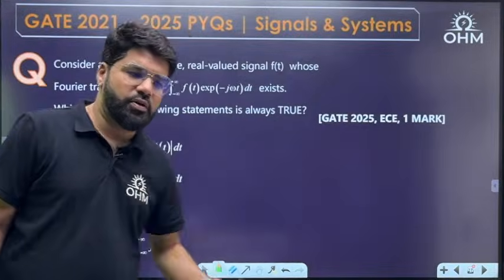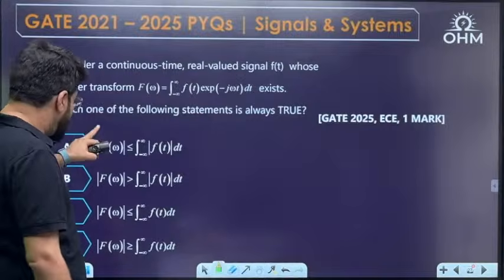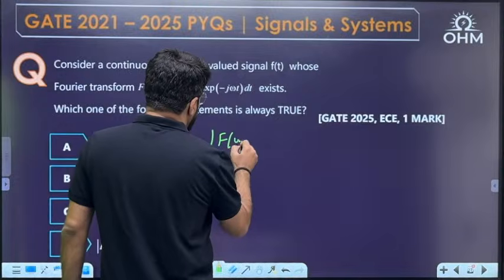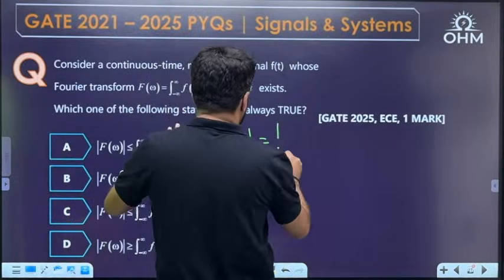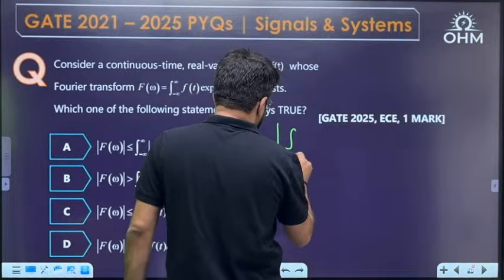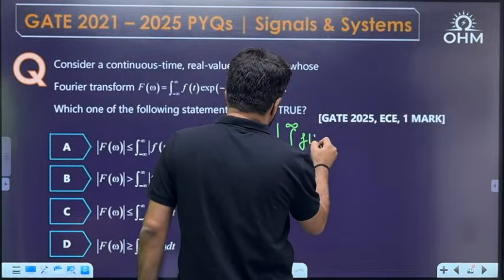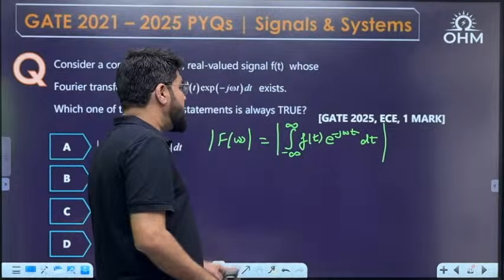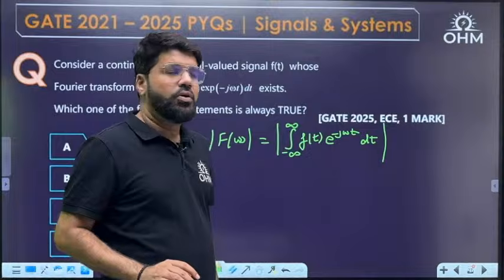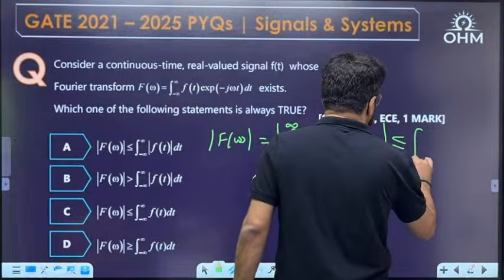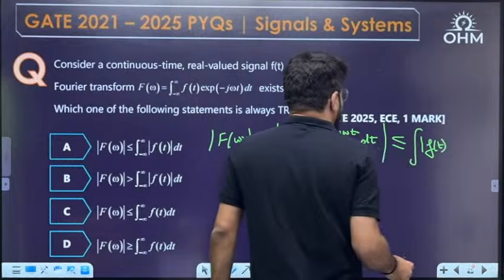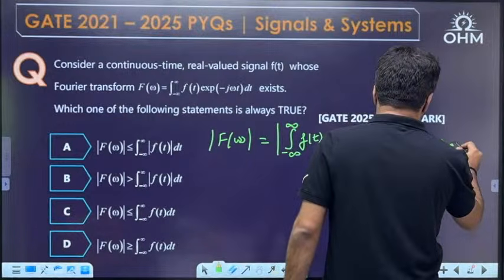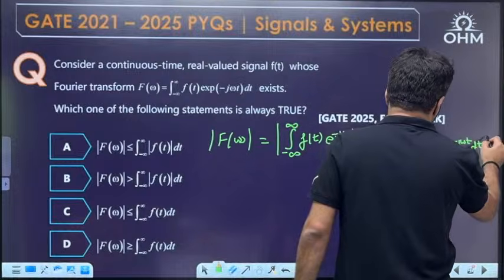Let's find it out. Which one of the following statements is always true? The options are clearly talking about the magnitude of F(ω), modulus F(ω). So what is modulus F(ω)? First, let me apply the modulus on both sides of the Fourier transform formula: the integral from minus infinity to infinity of f(t) e^{-jωt} dt. Now, the modulus of an integral is always less than or equal to the integral of the individual modulus, the integral from minus infinity to infinity of modulus of f(t) e^{-jωt} dt.